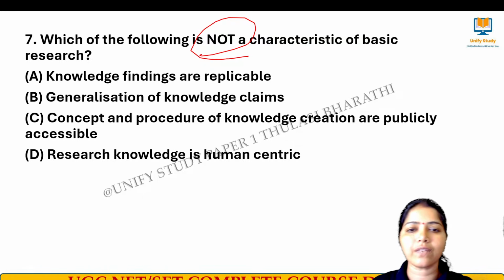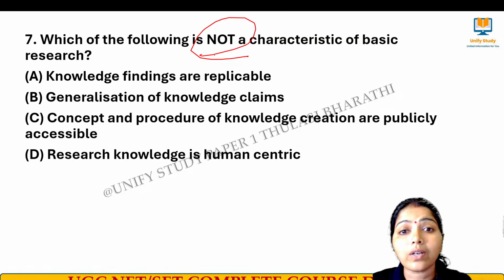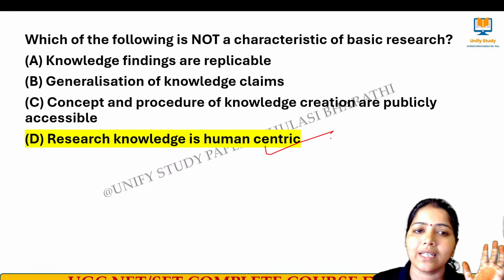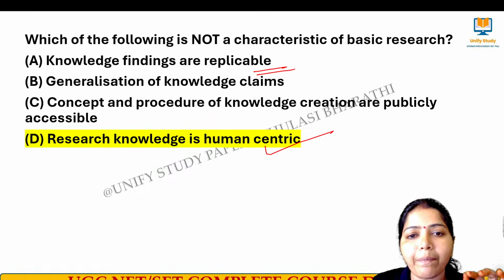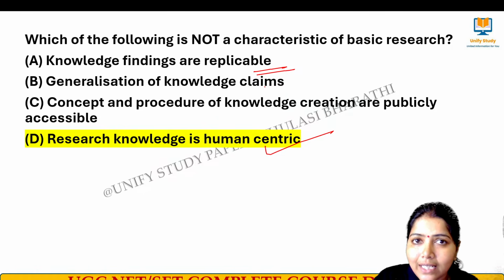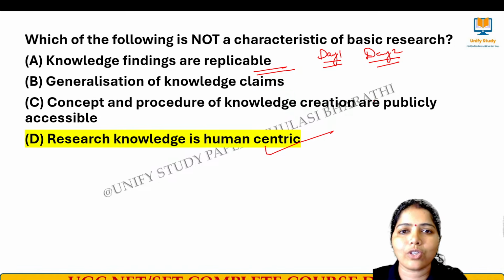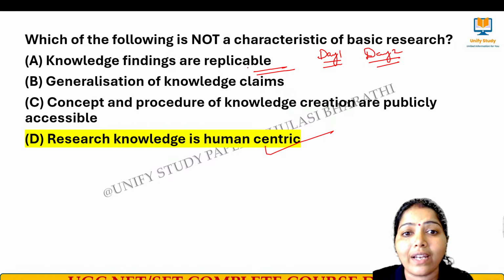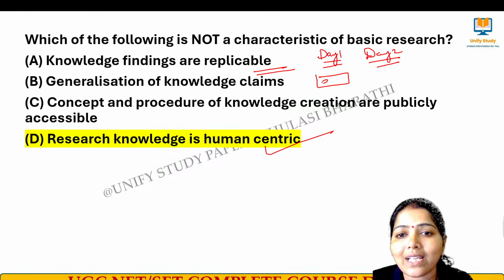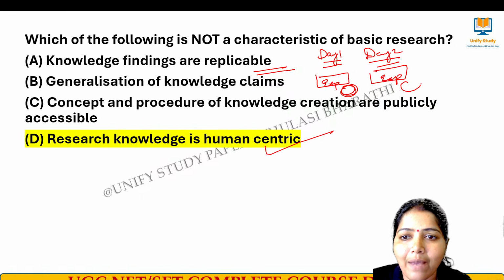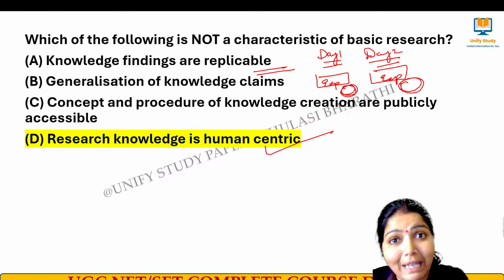Yes, the right answer for this question is that it is not a characteristic: it is human centric. See, knowledge findings are said to be replicable. Yes, replicable, because the characteristics of research say that on day 1 I do my research, and if I do the same research on day 2, I am replicating the research, right? That is possible, and that is why knowledge findings are replicable. Today I do one experiment, and with the same combination I do it on my second day. Whatever findings I got today, the same thing should be repeatable. So I am replicating the experiment.